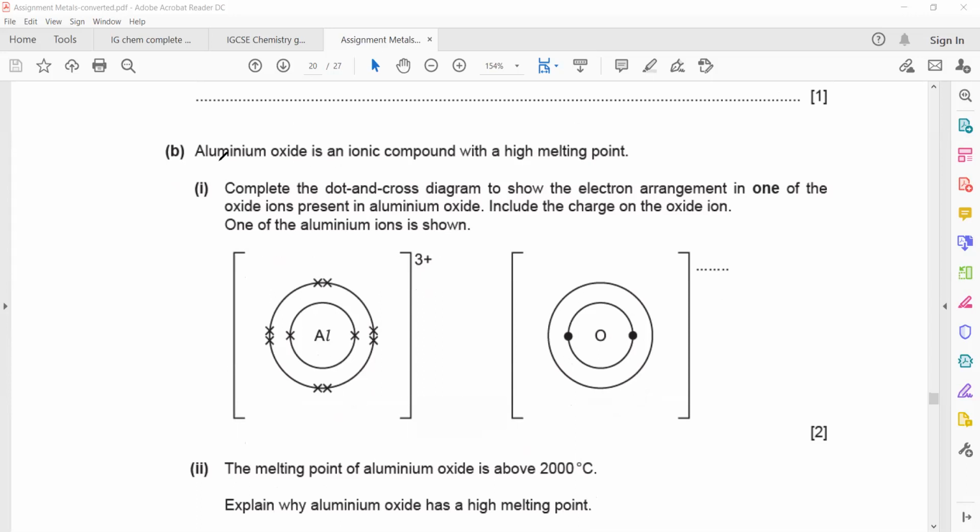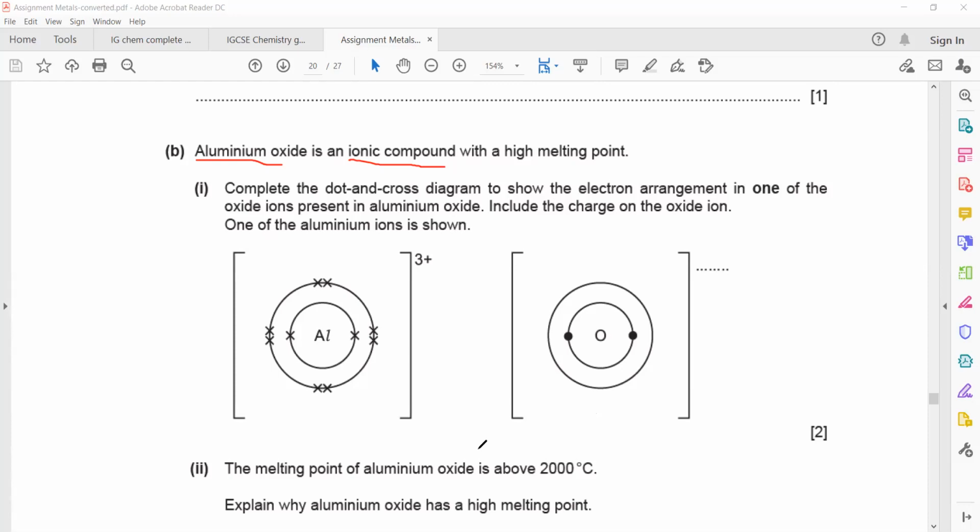So for the next part, aluminum oxide is an ionic compound. Ionic compound means it is formed by a transfer of electrons. So aluminum oxide is an ionic compound.